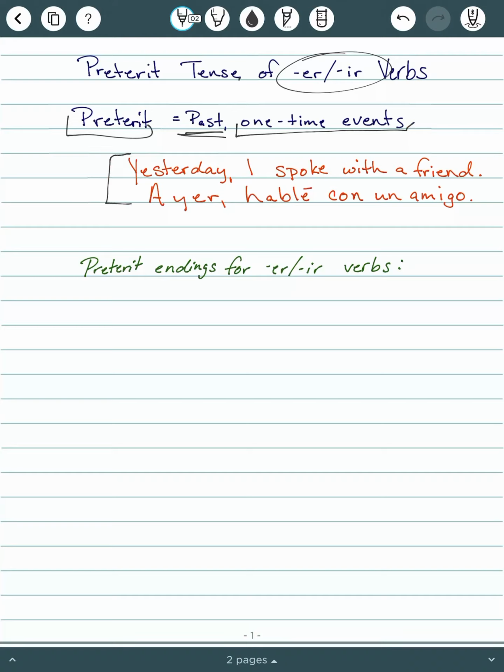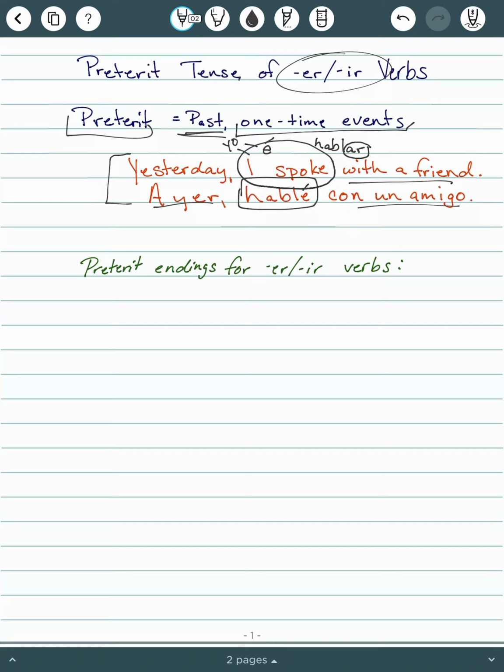In this sentence, yesterday I spoke with a friend. Yesterday is ayer. With a friend is con un amigo. I spoke is my conjugation here. So we know that I is yo and to speak is hablar. So we take off the AR just like for present tense verbs. And the ending that goes with yo in the preterite is É, that's E with an accent. So hablé is the yo conjugation in the preterite tense.